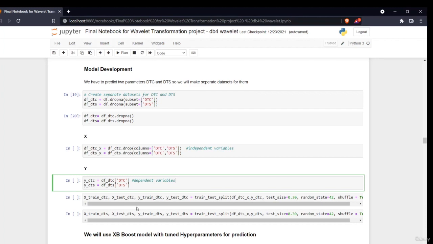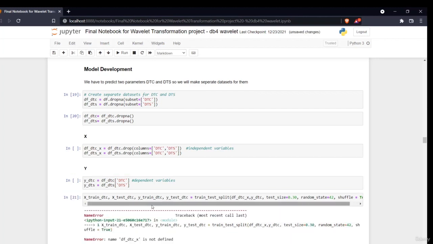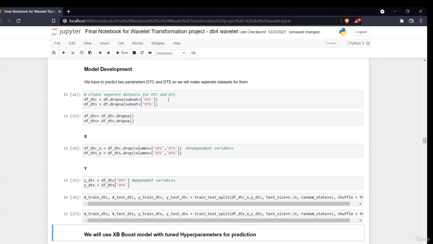So now the next thing I'll be doing is splitting my data into train and test. I hope you're familiar with the train test split. I've used a test size of 30% and set shuffle to true. What shuffle will do is randomly take the values. I've split my data into train data and test data, similarly for DTC and DTS.